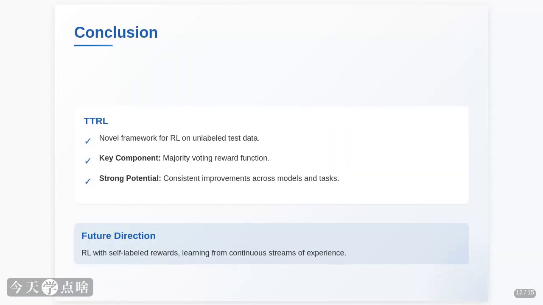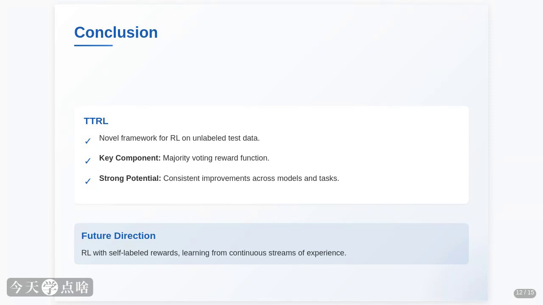So, wrapping it up, we've introduced TTRL, a new way to train LLMs using reinforcement learning directly on the test data they encounter, even without labels. The key innovation is using majority voting to create a reward signal. Our experiments show it's a powerful technique, leading to significant performance gains across different models and tasks, and even approaching the performance of models trained on labeled data.